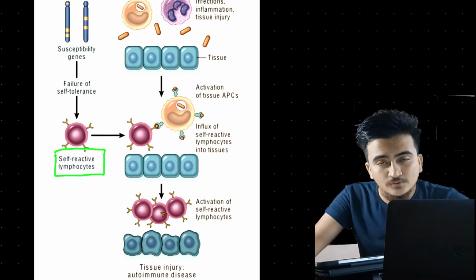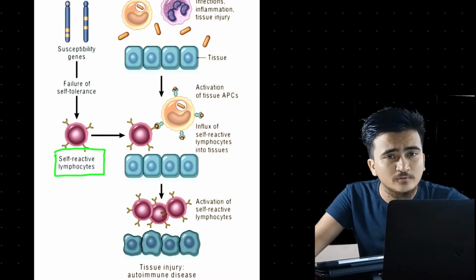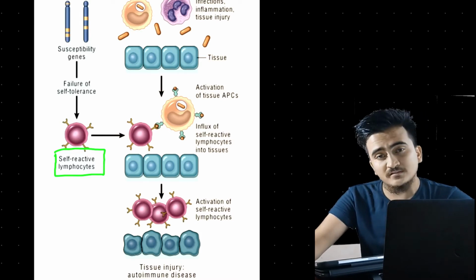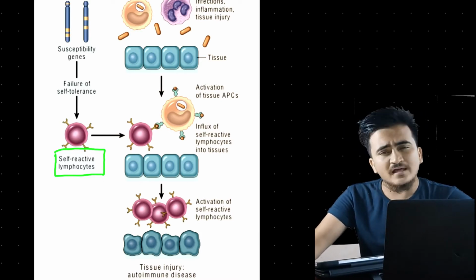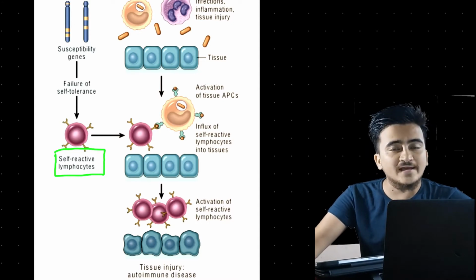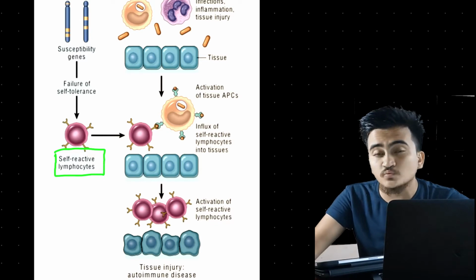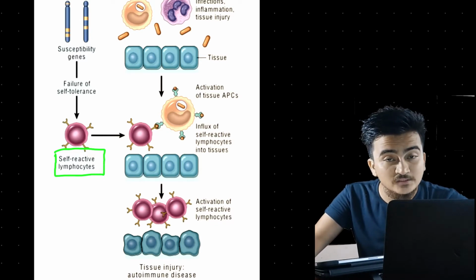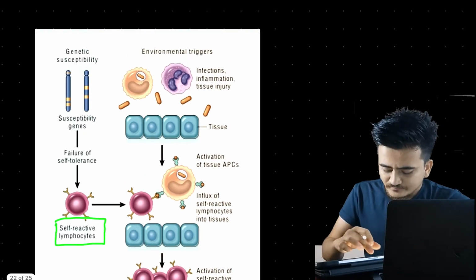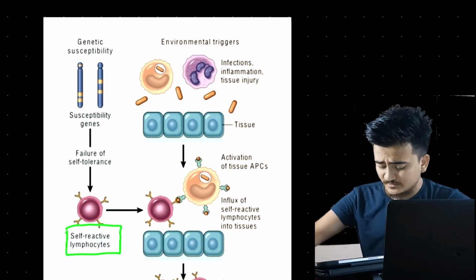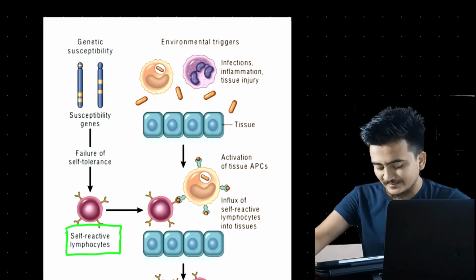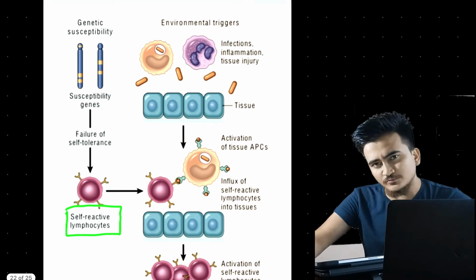As tolerance is reduced, there is a high chance of development of self-reactive B cells and T cells in the body, and these start attacking one's own cells, organs or system, and that is what autoimmune disorders are.